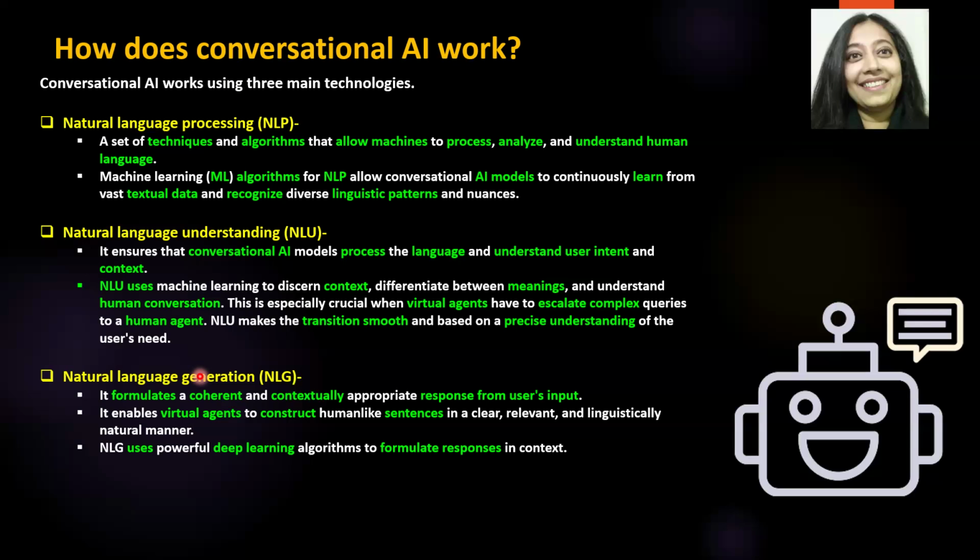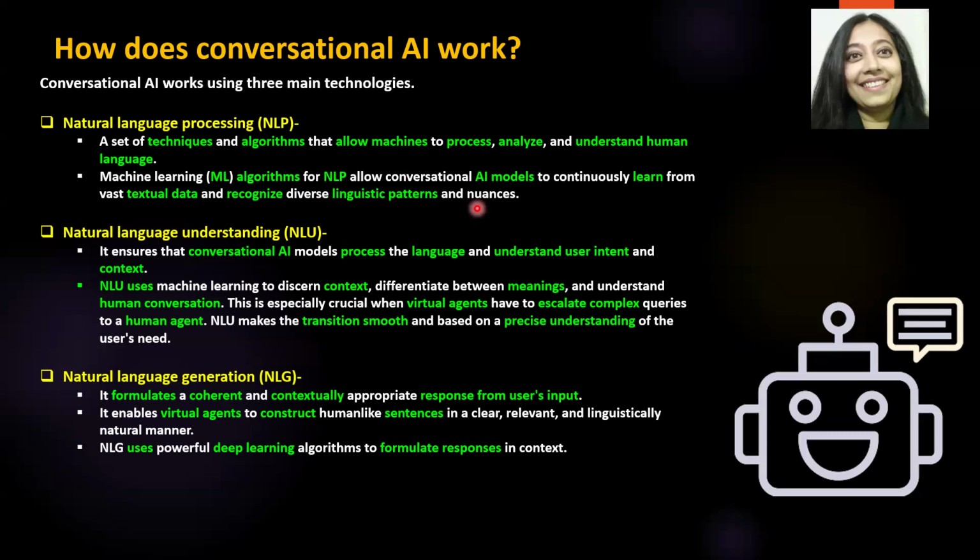Now let's look at each one of these technologies. So NLP by itself is essentially a set of techniques and algorithms that allows machines to process, analyze, and understand human language. And these are generally machine learning algorithms that allow conversational AI models to continuously learn from vast textual data and recognize the diverse linguistic patterns and nuances.